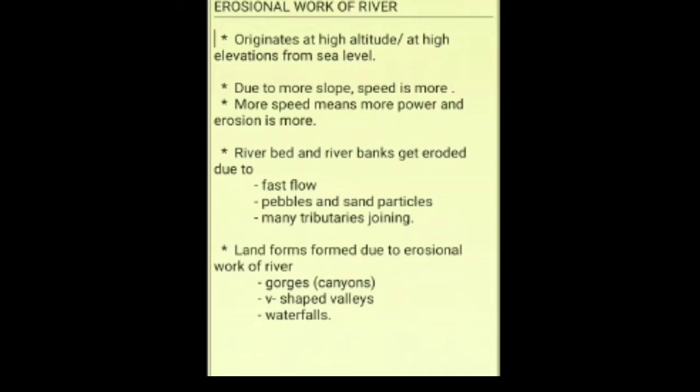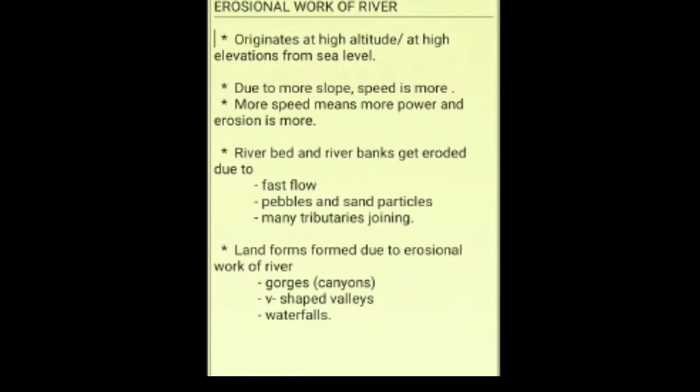We know that a river originates at high altitude, at a higher elevation from the sea level. All the rivers start from hills or mountains, that is, at a higher elevation from the sea level. Now as the slope on the top of the mountain is very steep, the speed of the river will be more.